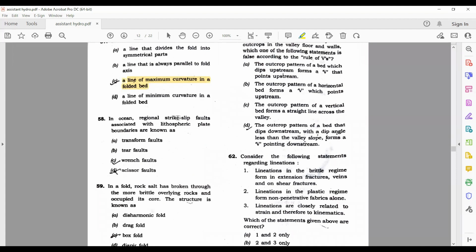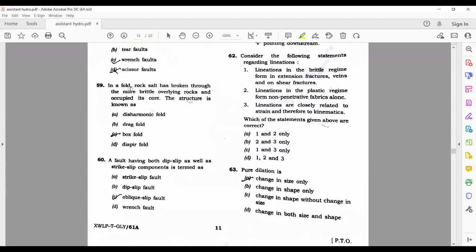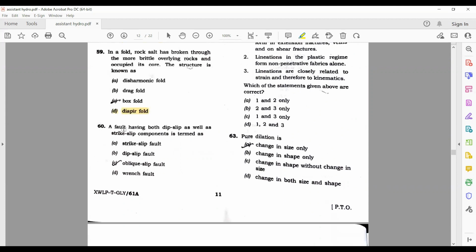In ocean, regional strike slip faults associated with the lithospheric plate boundaries are known as transform faults. In a fold, rock salt has broken through the more brittle overlying rocks and occupied its core. The structure is known as diapir fold. A fault having both dip slip as well as strike slip is an oblique slip fault.